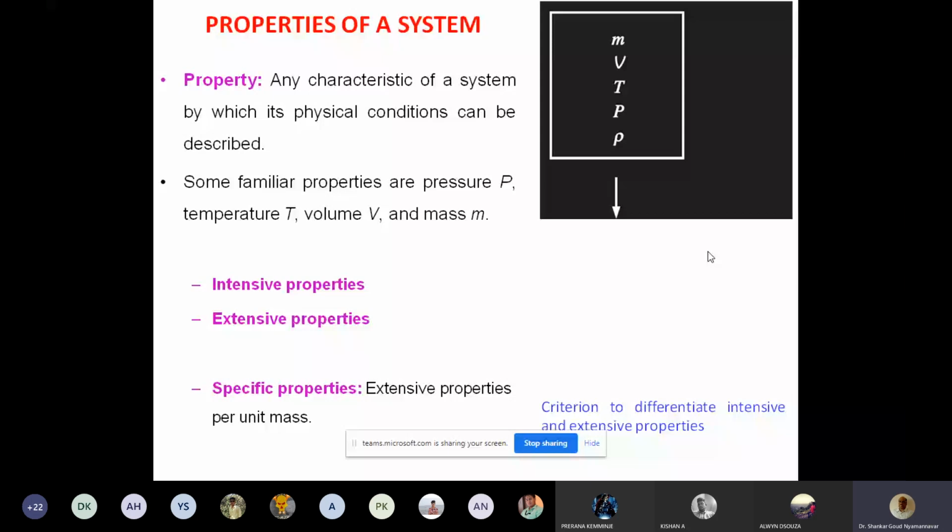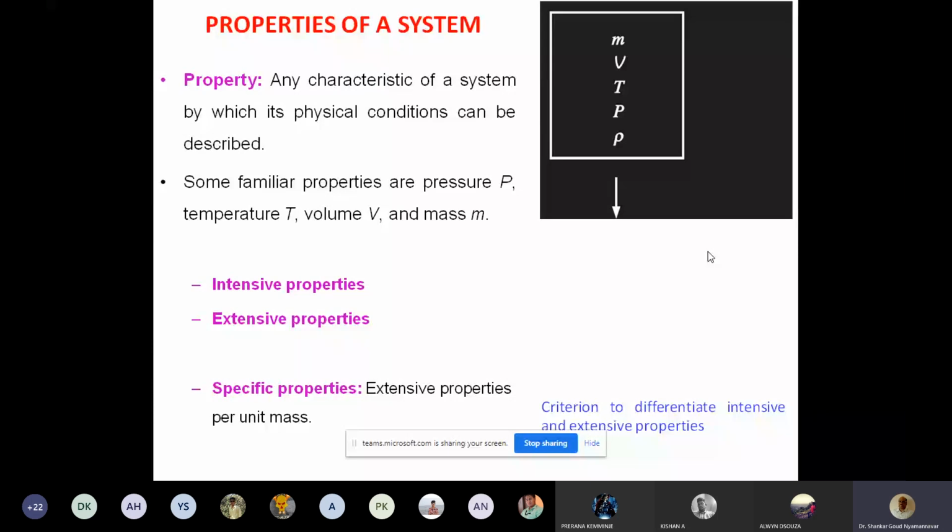Anything is possible. So basically all these properties describe the state of the material or a system. Some of the familiar ones listed here are mass, volume, temperature, and density.